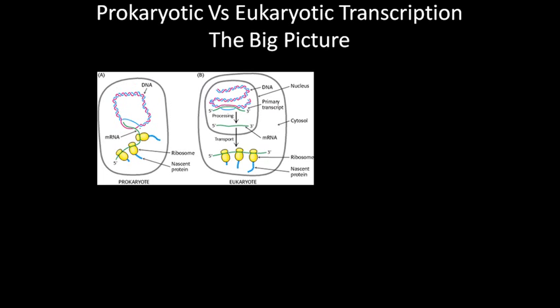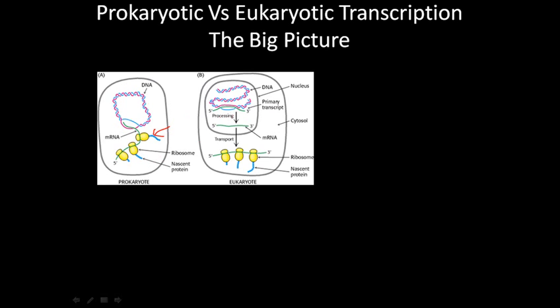They have naked DNA or genetic material in their cytoplasm, and as soon as the mRNA is transcribed from this DNA, the translation goes on almost simultaneously. This is the natural process of protein synthesis going on along with transcription in prokaryotic cells.